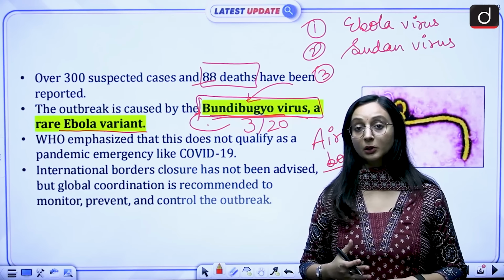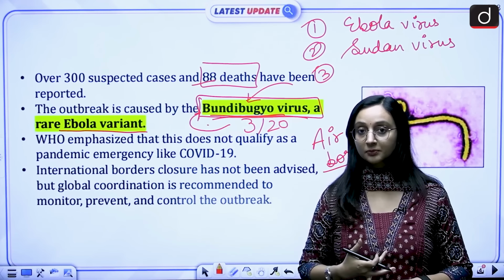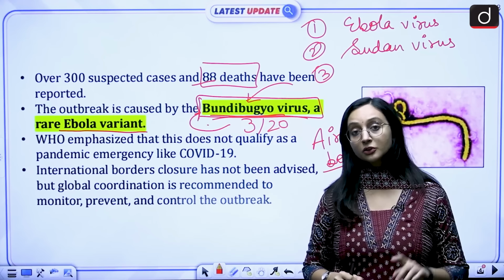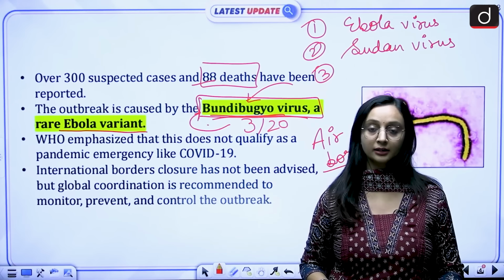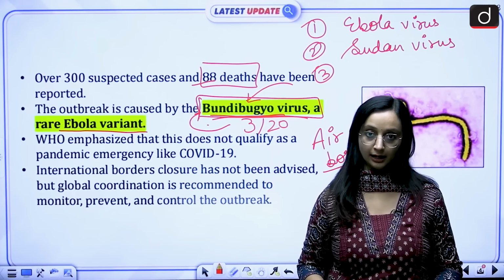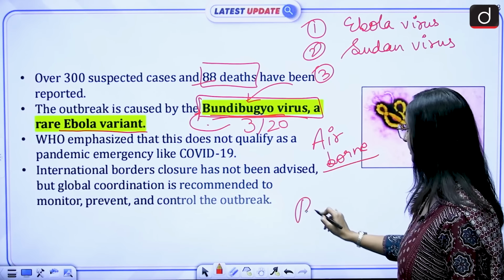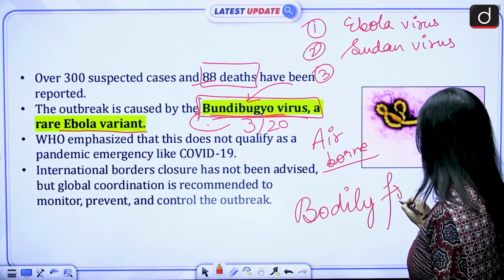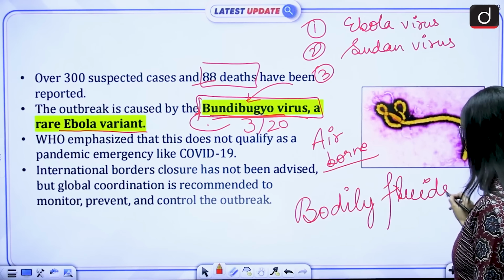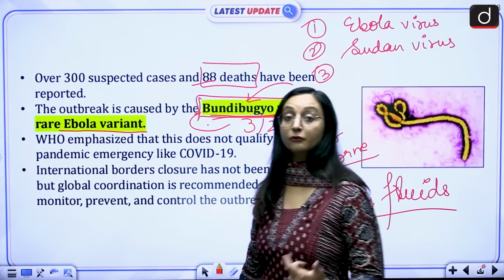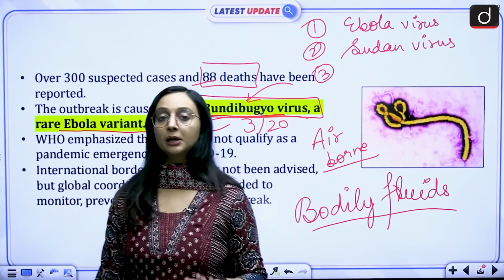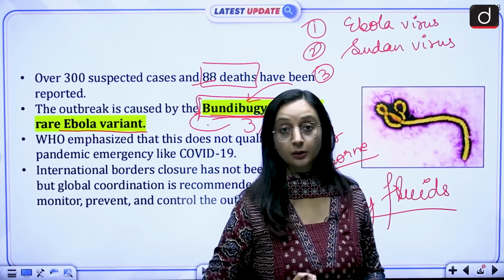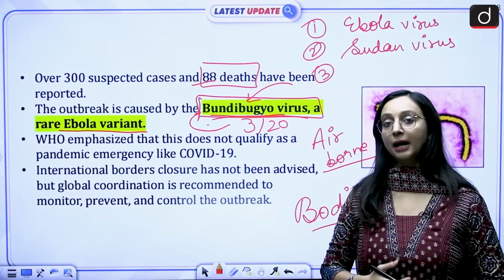That's why we were taking very stringent steps like closing the international borders, quarantine and everything, which is not the case with Ebola virus, because Ebola is not airborne. It is actually transmitted through bodily fluids, like blood, vomit, semen, etc. But because it is not airborne, the transmission is not as high as it was in COVID-19. So it's not a pandemic yet.